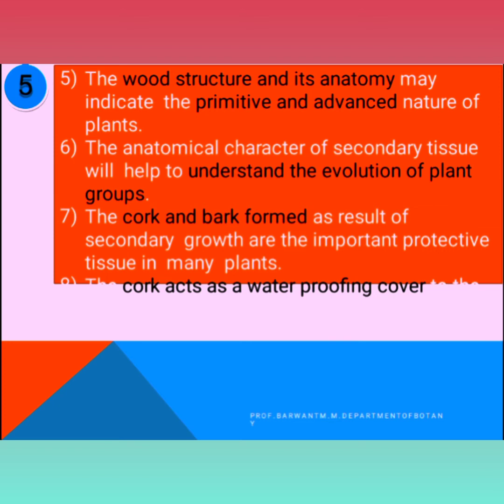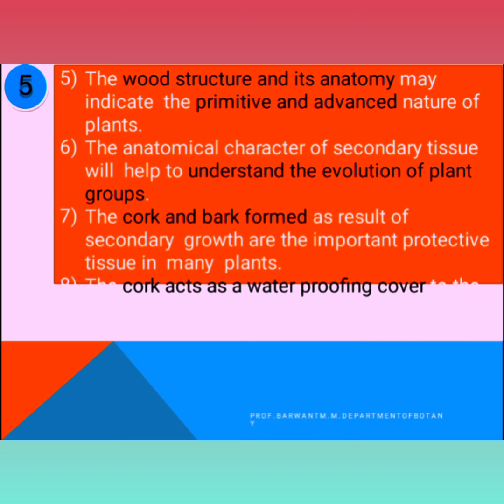Next, the anatomical characters of secondary tissue help us understand the evolution of plant groups. How plant groups evolved can be explained with the help of secondary growth.